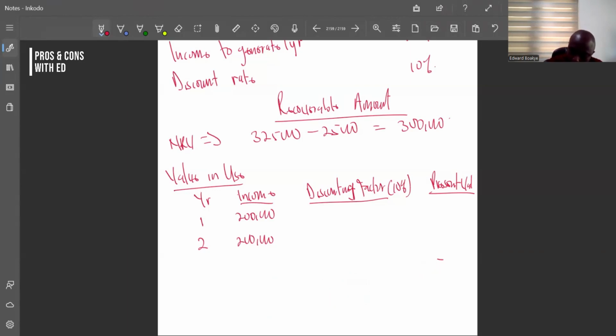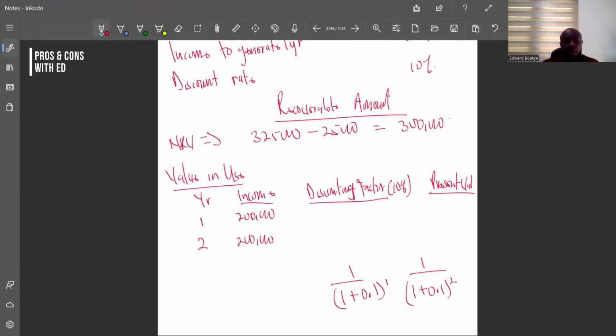So in this case, we have 1 over 1 plus 10%, which is 0.1, raised to the power 1. And then for the second year, 1 over 1 plus 0.1 raised to the power 2. So we multiply each by 200,000. Somebody may also use the annuity formula because you have the same amount.